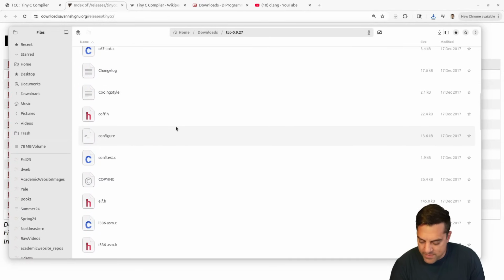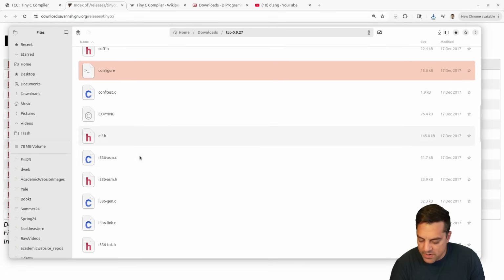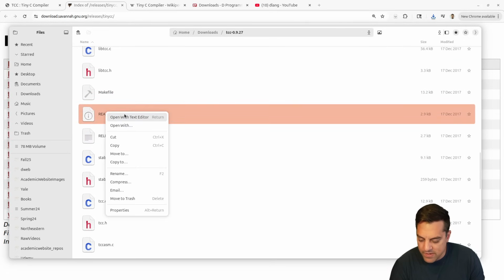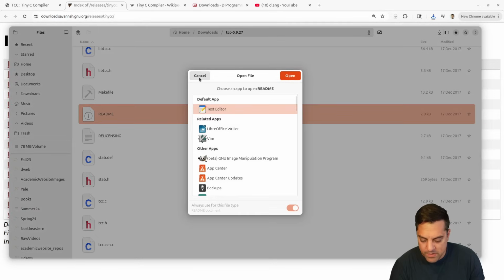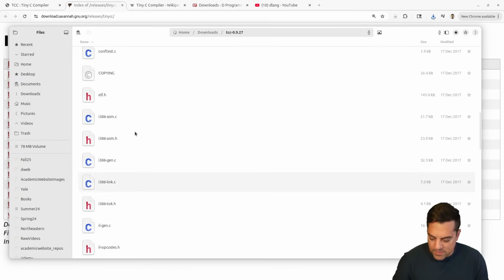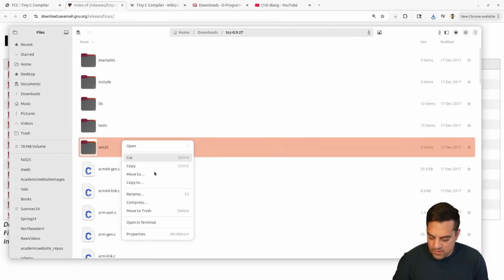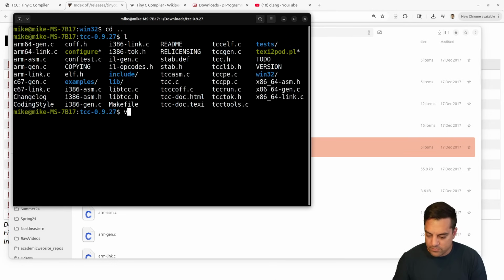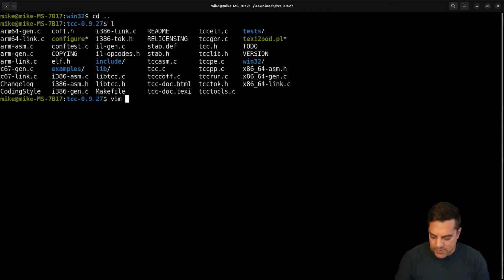Let's figure out, do we have a makefile? Okay, we've got configure. So I'm assuming I should run configure and then make here. Here's our makefile. Let's see what's in our readme. Let's just open up this folder here. Okay, open in terminal. Okay, let's see what we got here. Let's open up the readme.